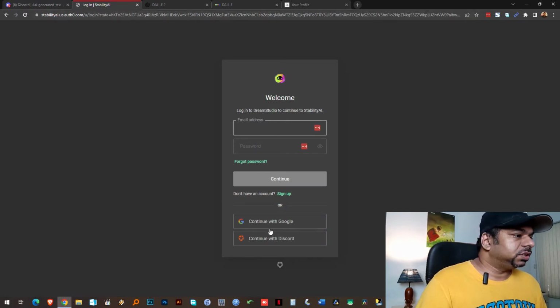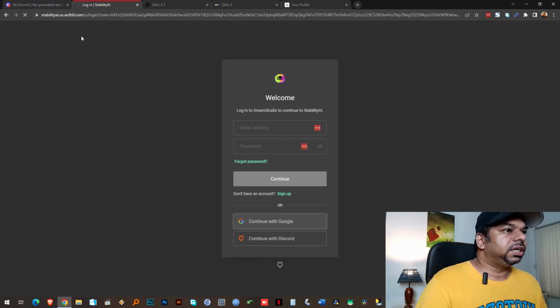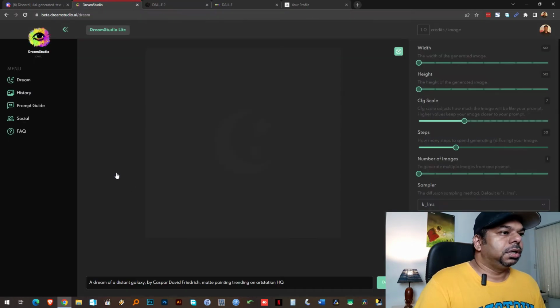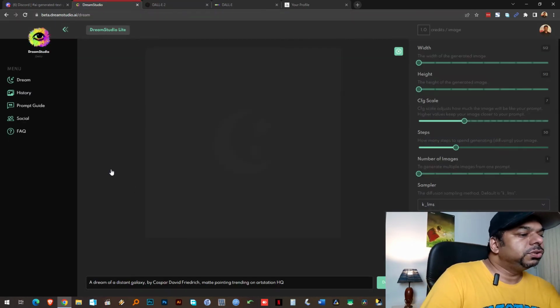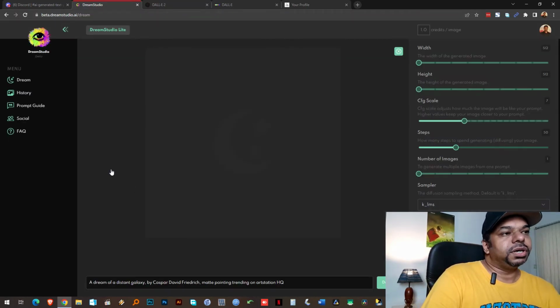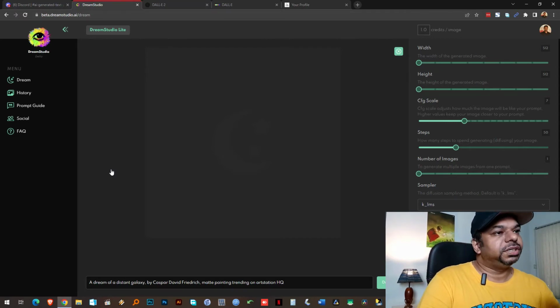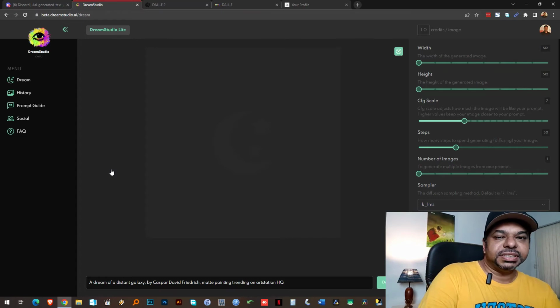So anyways, now let's go to Stable Diffusion. Stable Diffusion is hosted here at Stability. In order to use Stable Diffusion, you can go here to Dream Studio. I'll give you the link below the video. This is still in beta, but this is actually very good.